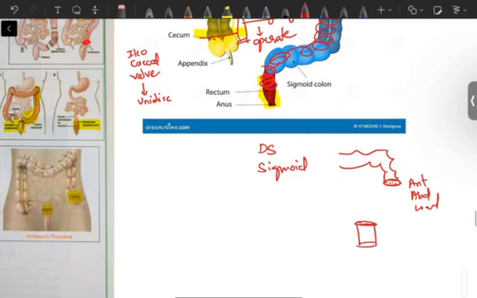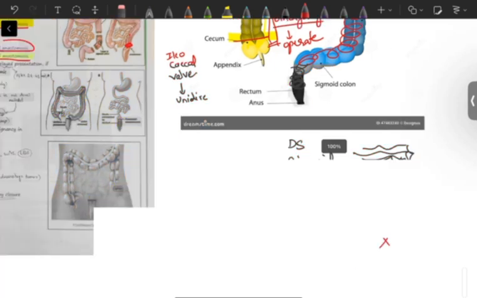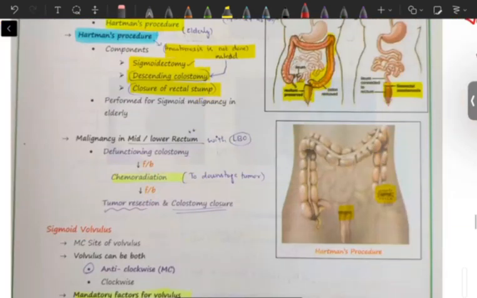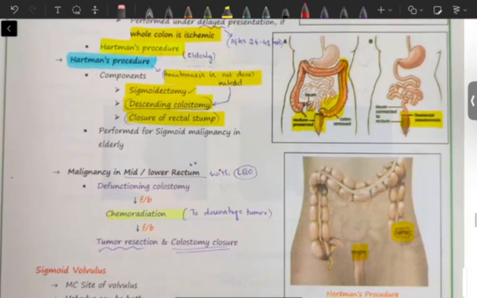So rectum is isolated now. Whatever food or feces there is will be passed through the anterior abdominal wall, and they'll usually give a bag-like structure where the feces will get collected. So rectum is of no use now. This procedure is called Hartmann's procedure. So what are the components here? They'll remove sigmoid, they'll remove descending colon, and they'll just close the remaining rectal stump.